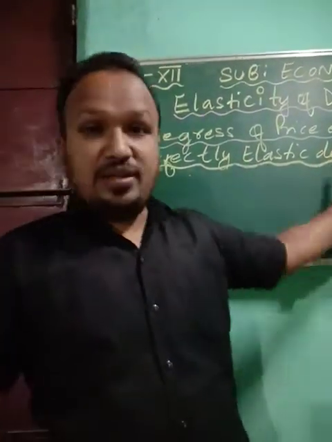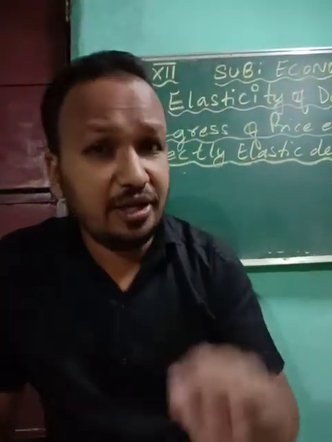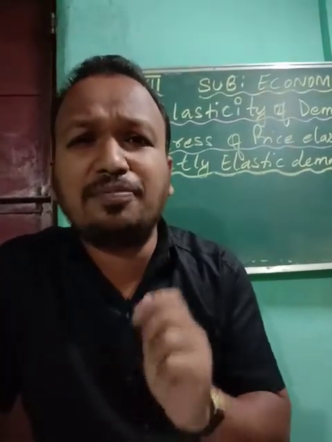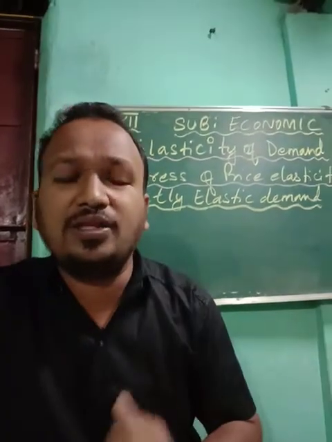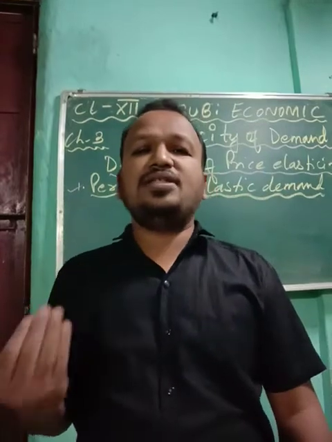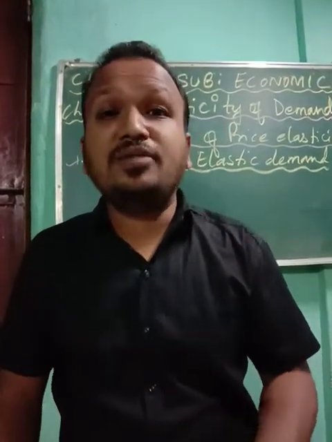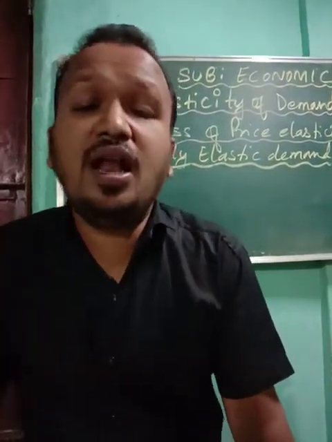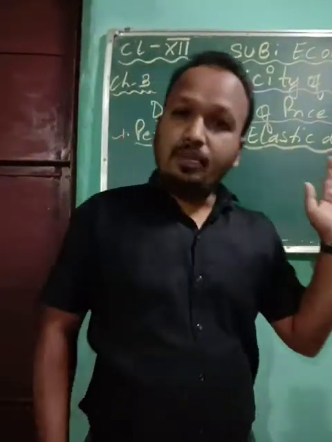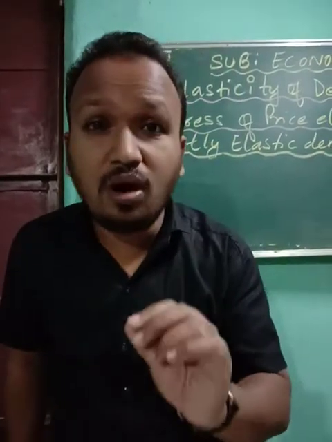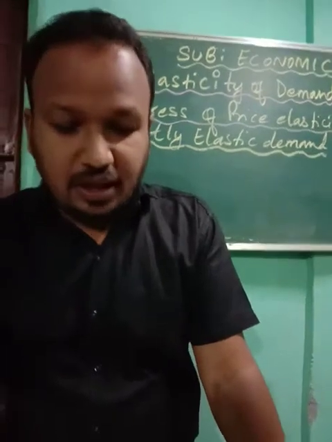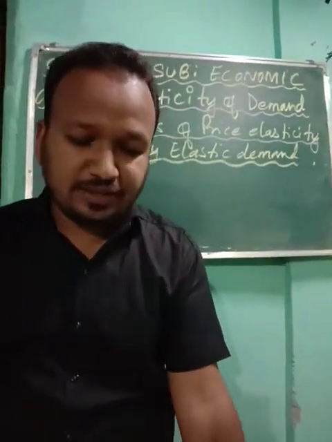So this type of demand is considered to be a perfectly elastic demand. That means in this case what is taking place? So here in perfectly elastic demand, there will be insignificant change in the price of the commodity. That means very small change in the price, which will lead to unlimited change in the demand. That means there will be unlimited change in quantity demanded due to change in your price. So change in price will be small and change in the demand will be infinite. That means unlimited.